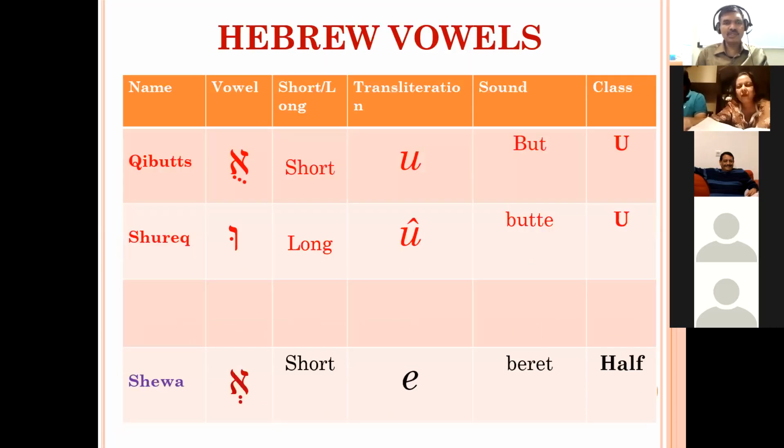Then about the U class vowel, Qibbuts, we have seen. It is a short vowel. Then Shureq, it is a long vowel like U in beauty. Then we have seen about the Sheva. Sheva is a short vowel, or it is called a half vowel. Sometimes it is vocal, sometimes it is silent. And those laws we're going to see.